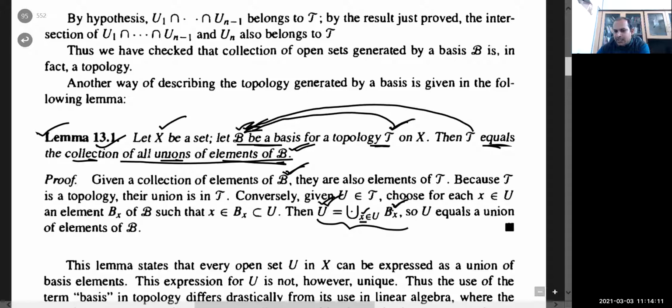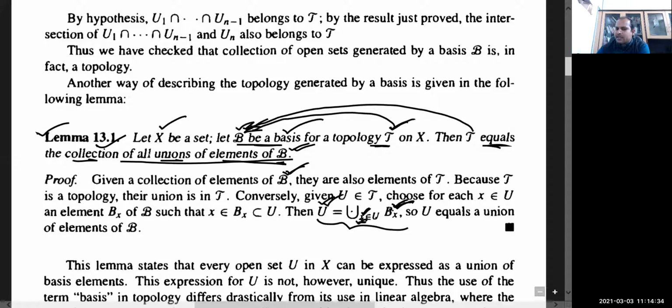So vary x over every member of U. Around each x there will be at least one Bx. Take all those x from U, and around all those x, choose this basis element. This existence is guaranteed because B is a basis, and then take their arbitrary union.